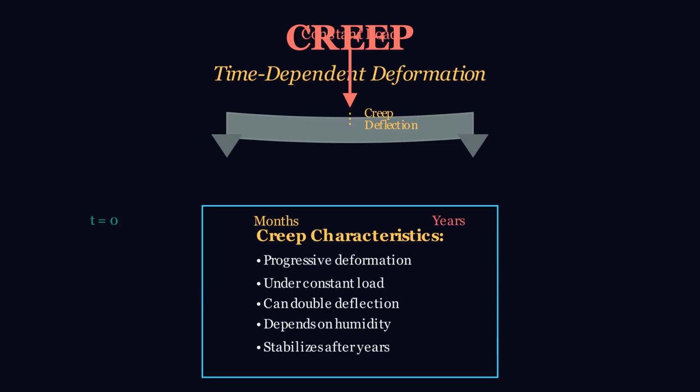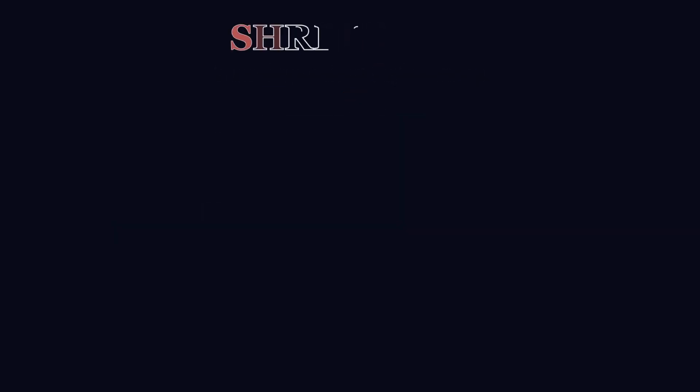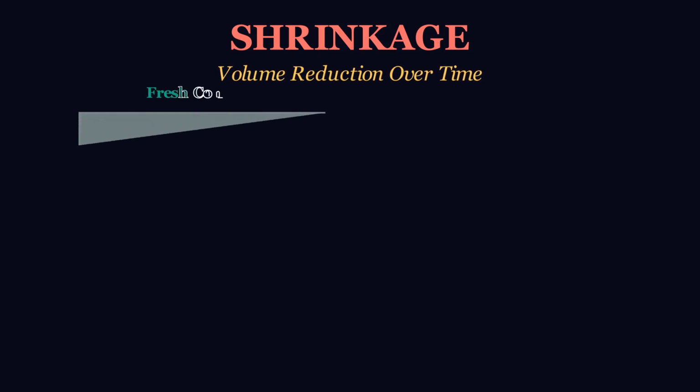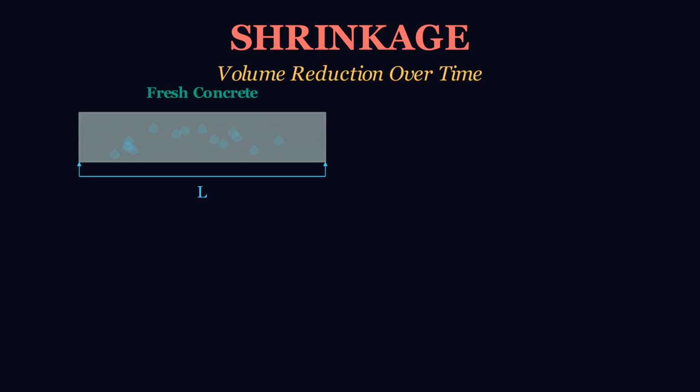Creep is the time-dependent deformation of concrete under sustained load. Even when the load remains constant, concrete continues to deform slowly over months and years. This progressive deformation can double the initial elastic deflection. Creep depends on several factors including concrete composition, humidity levels, and loading age. Most creep occurs in the first year, but continues at a decreasing rate for many years. Engineers must account for creep when designing long-span structures to prevent excessive deflections over the structure's lifetime.